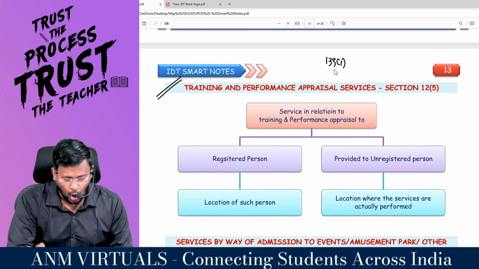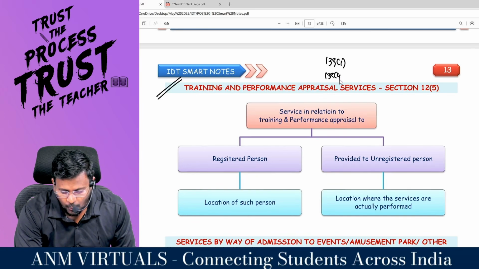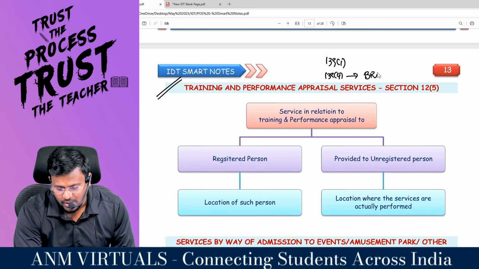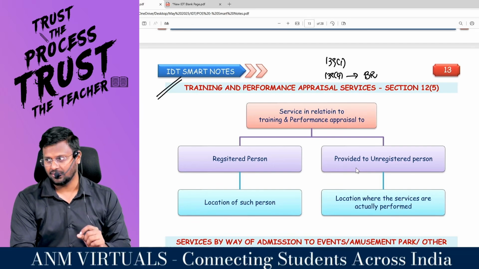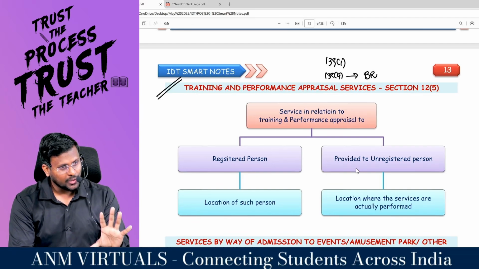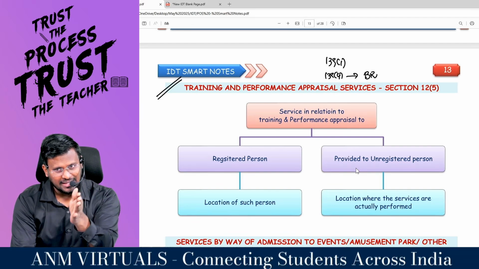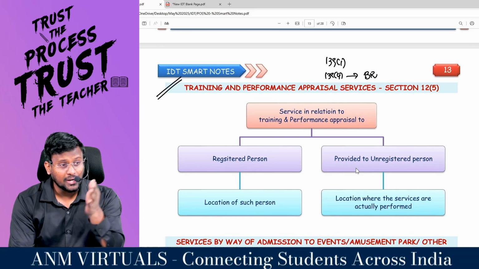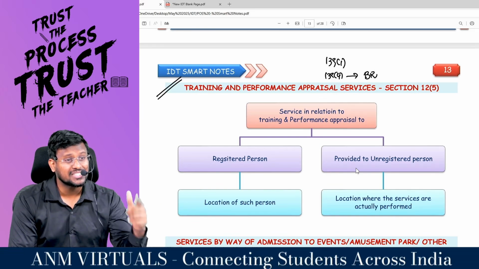You have an option to file the return as per 139 subsection 4. That is called what return? Belated return. So you can file your return either within the 139 subsection 1 time limit or the 139 subsection 4 time limit, which is a belated return.